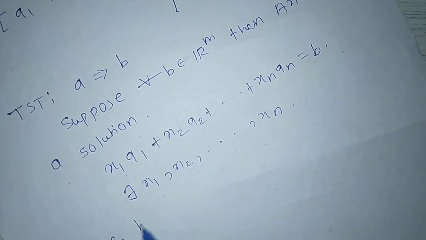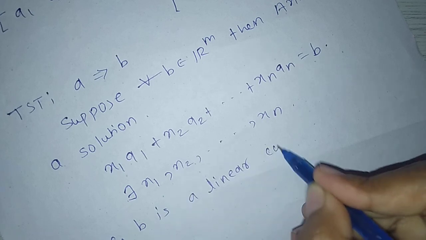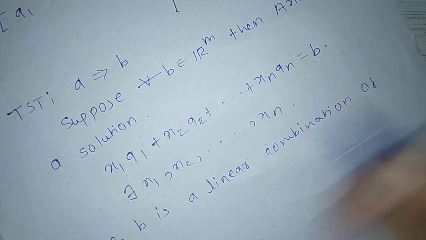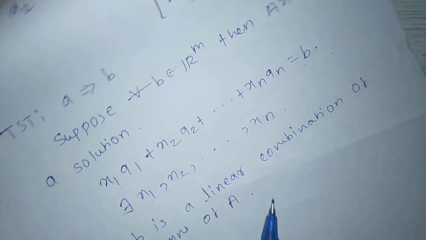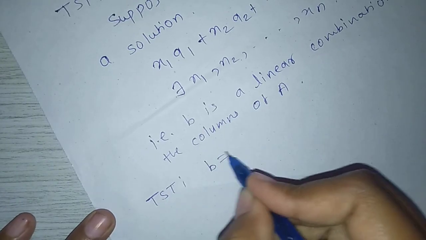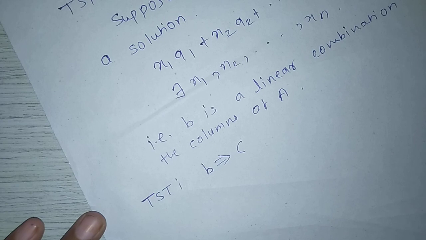That is, b is a linear combination of the columns of A. Now, to show that (b) implies (c), suppose for all b belonging to R^m, b is a linear combination of the columns of A, then show statement (c), which is that the columns of A span R^m.